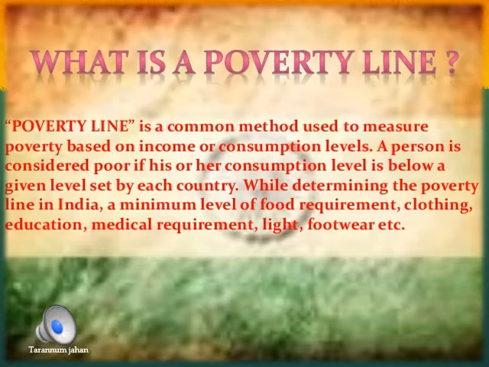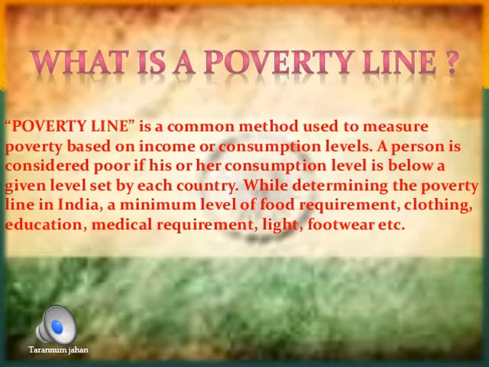below the poverty line. So the common method used to measure poverty is based on income and consumption. Like if the person is able to earn a certain income, then he will definitely consume all these basic needs. If the person is not earning the income, then he will definitely not be able to meet all these basic needs.